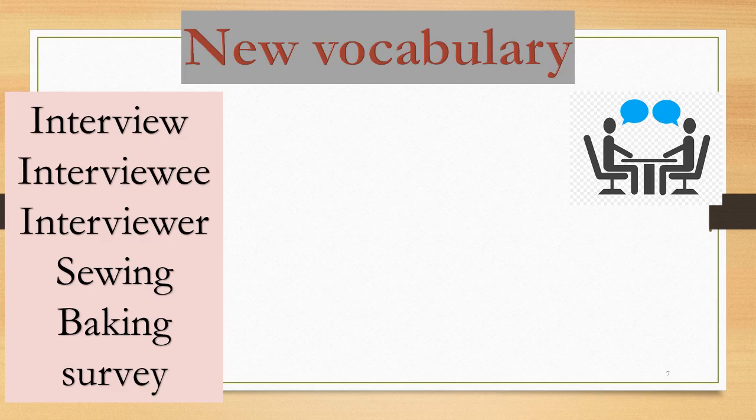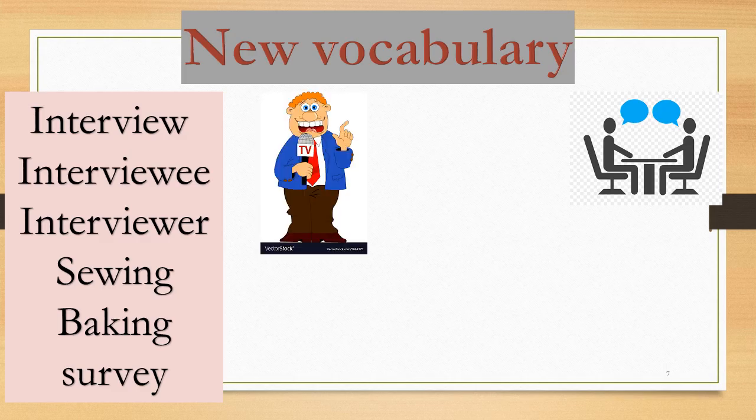So that's what we call it, this man interviews the other man. So the first picture here tells us about interview. This is a verb. To interview someone means to ask someone some questions. So interview is a verb, means to ask someone.